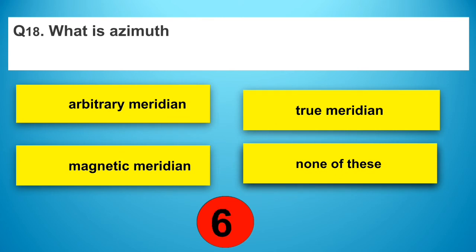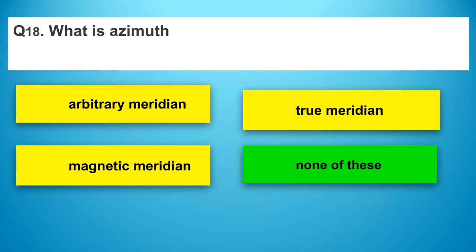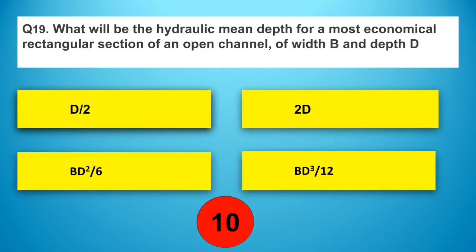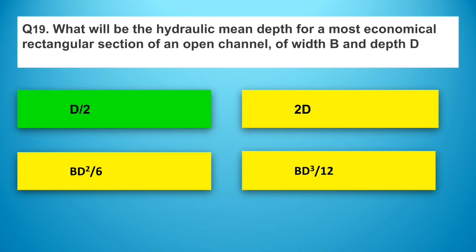What is azimuth? Answer: option D, none of these. What will be the hydraulic mean depth for most economical rectangular section of an open channel of width B and depth D? Answer: option A, D by 2.